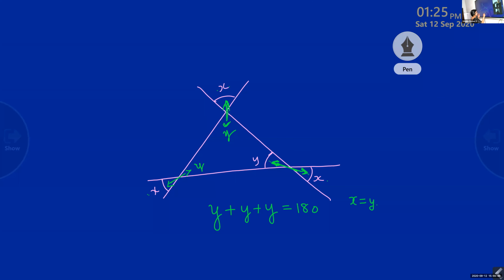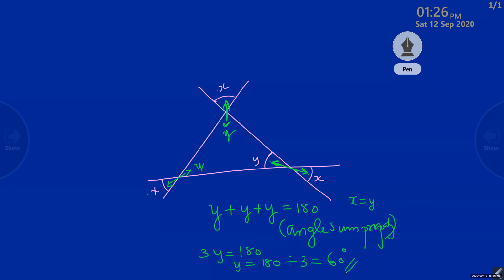That is angle sum property. Now 3y equals 180. So what is y? 180 divided by 3. That is 60 degree. So x and y are equal to 60 degree. Answer is 60 degree each.